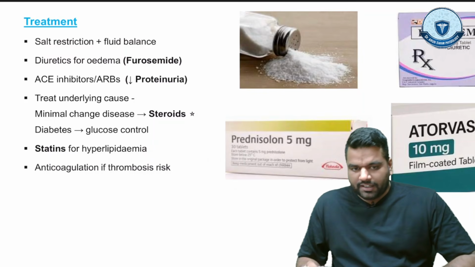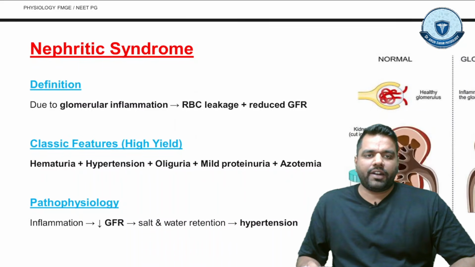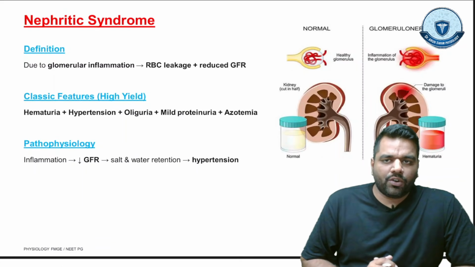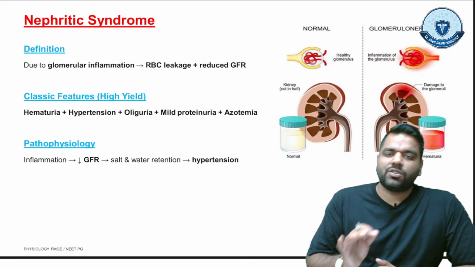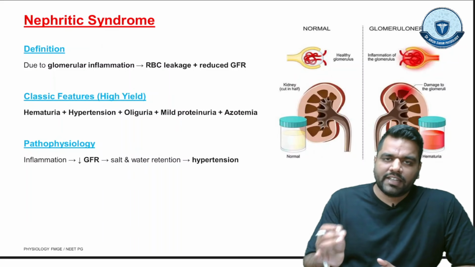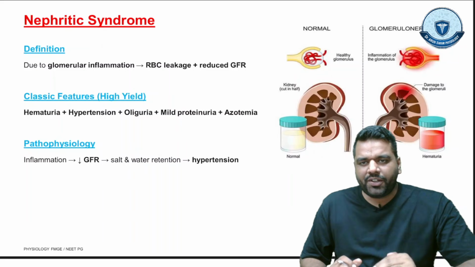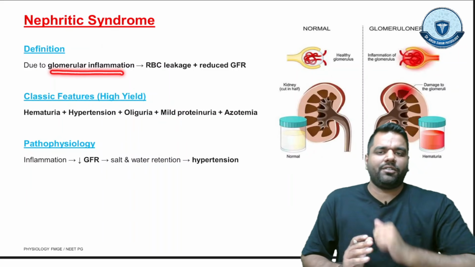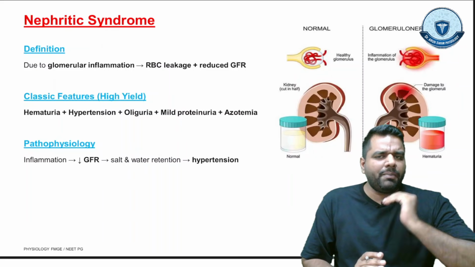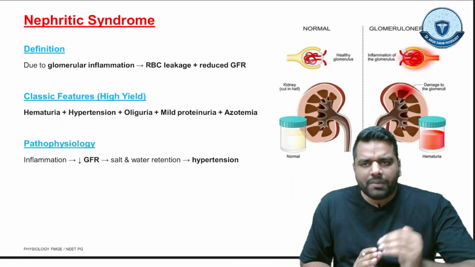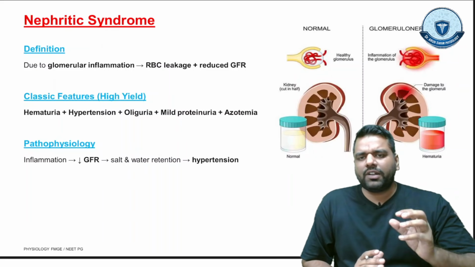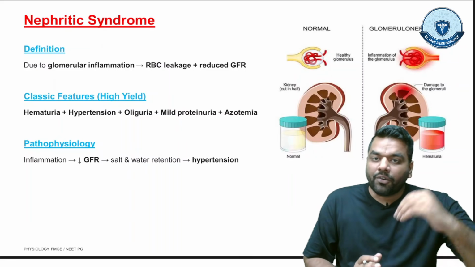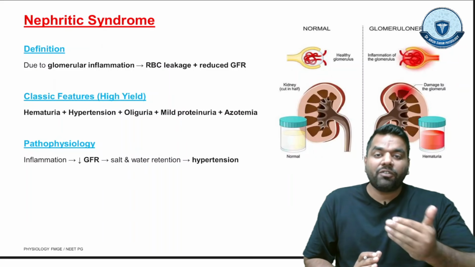So let's begin another syndrome, that is nephritic syndrome. Guys, in nephritic syndrome, this is actually the leakage of the RBC. And whenever the leakage of RBC is happening, the GFR will be reduced. This is happening due to glomerular inflammation, right? Whenever due to any bacterial condition there is inflammation in the glomerulus, that can lead to damage of the glomerulus and leakage of the RBC, and GFR will be reduced. And this condition we call nephritic syndrome.